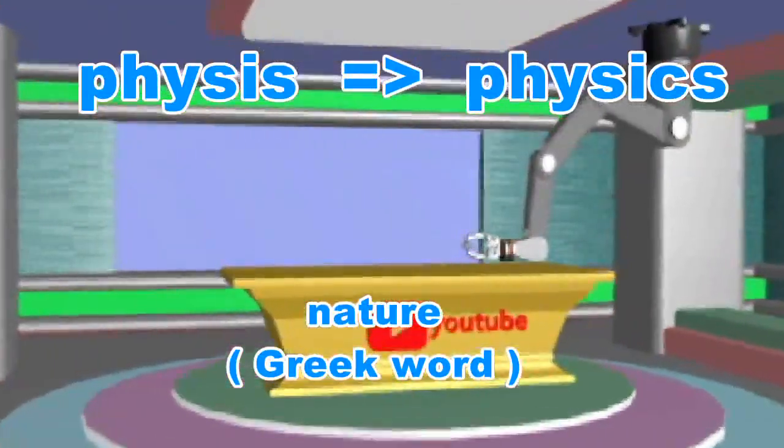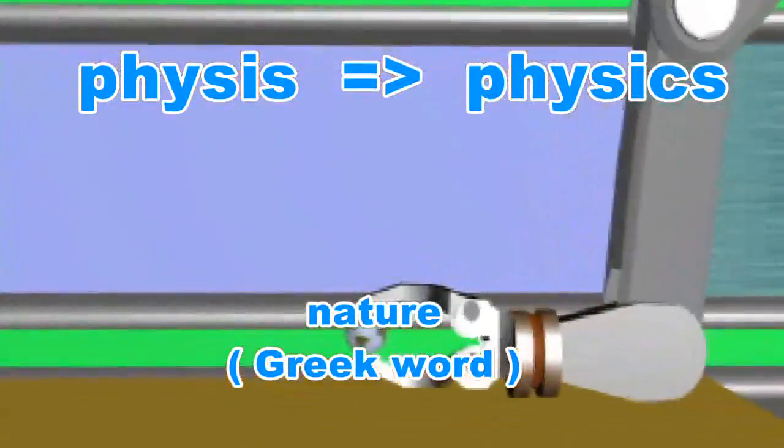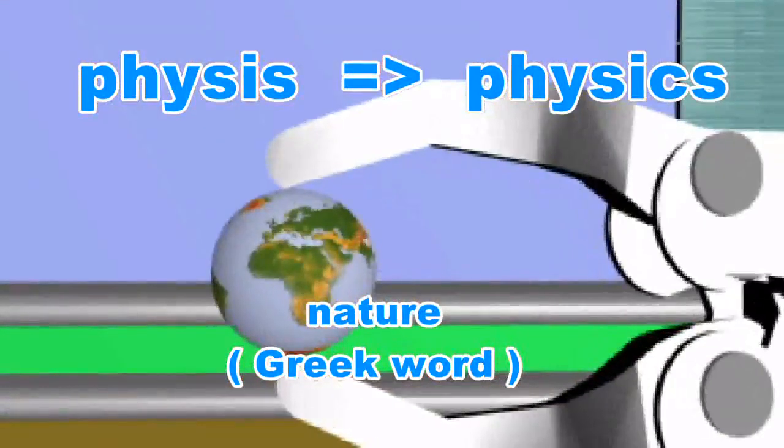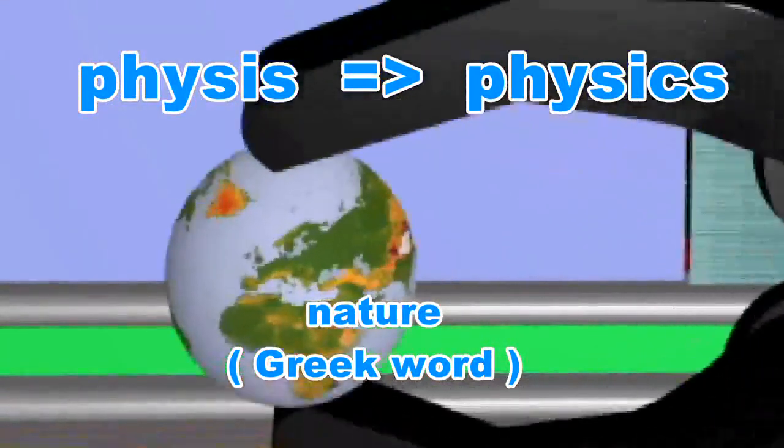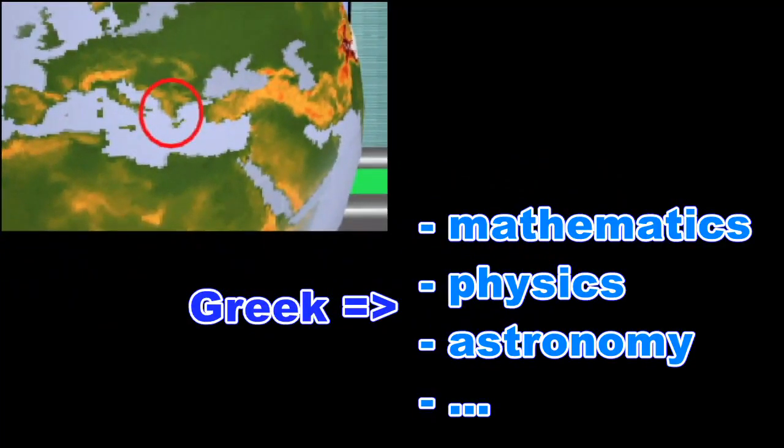The root of the word physics is from the Greek word physis. The word means nature. Its purpose is to know the universe and its laws. The Greeks made great strides in various sciences. And perhaps it can be said that the new science is indebted to these nations, especially in mathematics and physics and astronomy.